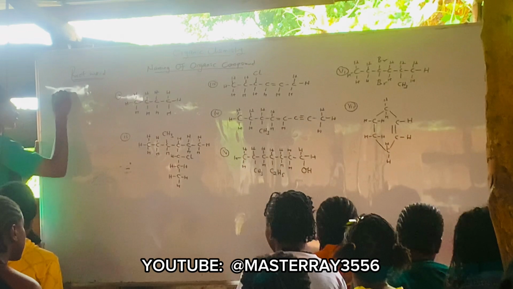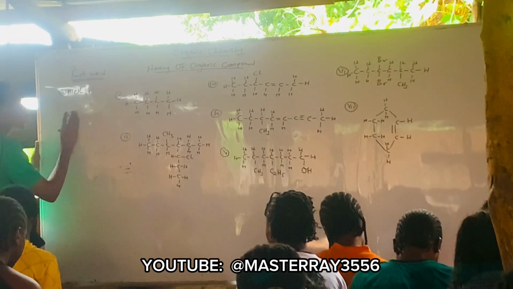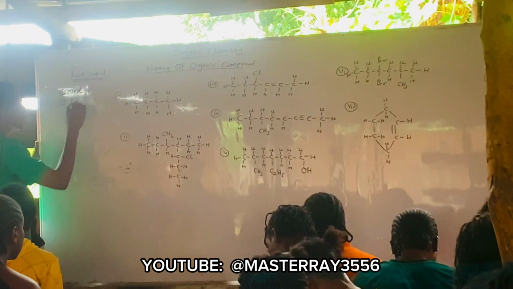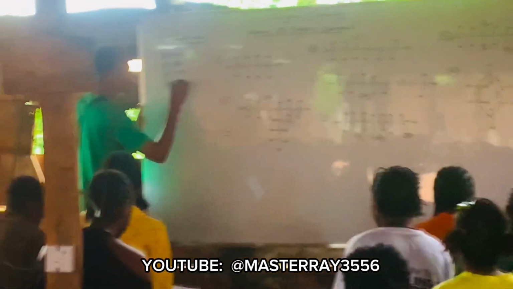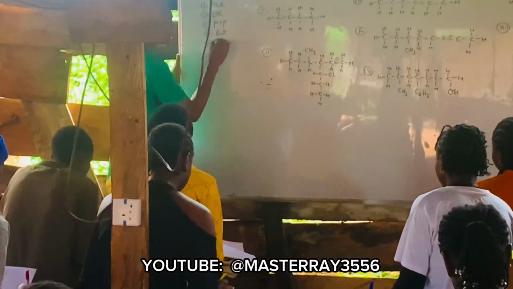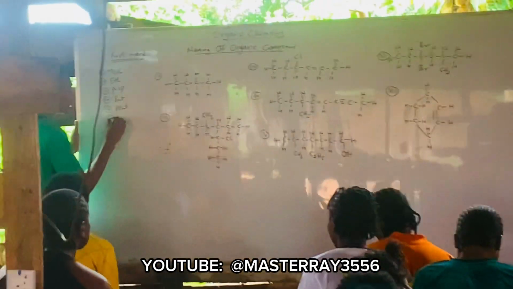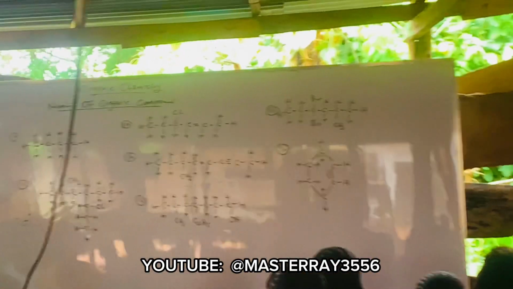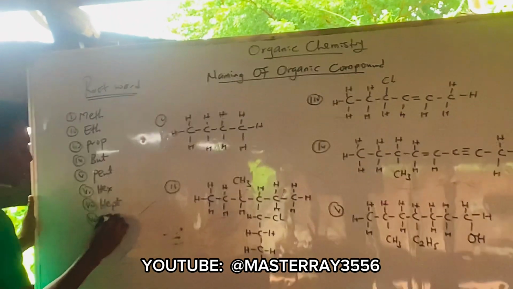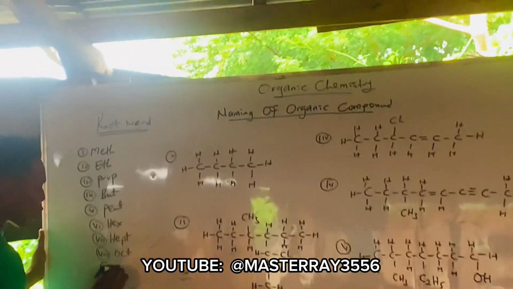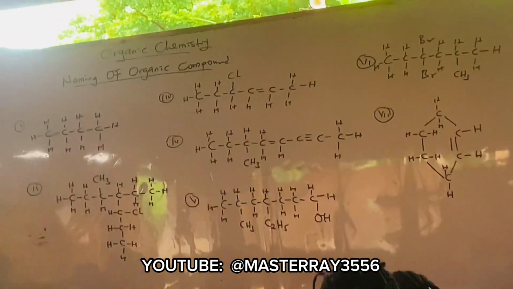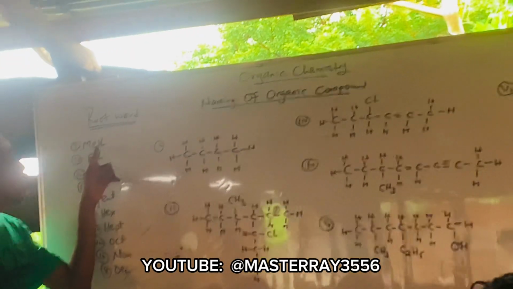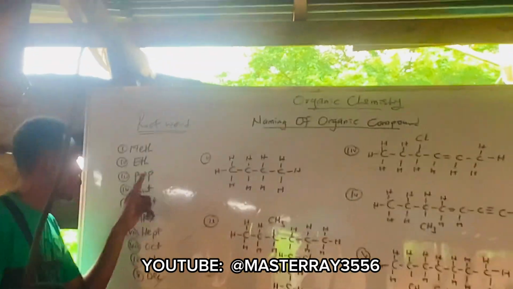Now, the root word, number one is meth. Number two is eth. Number three is prop. Number four is what? But. Number five is what? Pent. Number six is what? Hex. Number seven is what? Hept. Number eight is what? Oct. Number nine is what? Non. And number 10 is what? Dec.